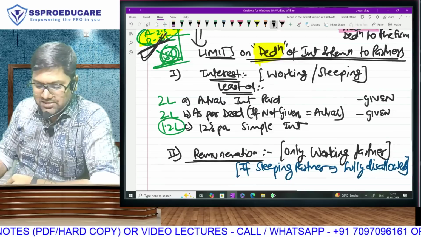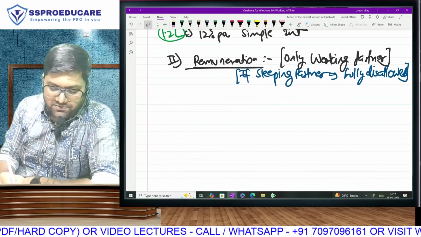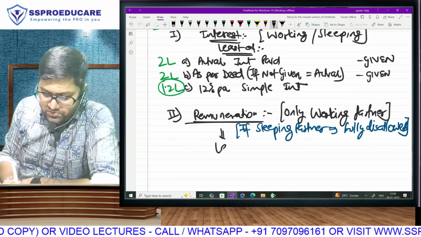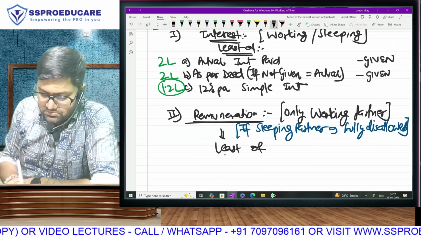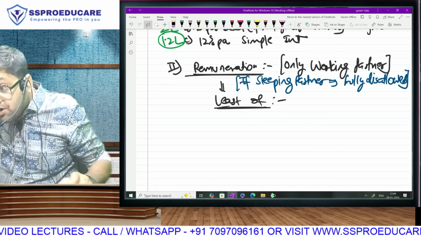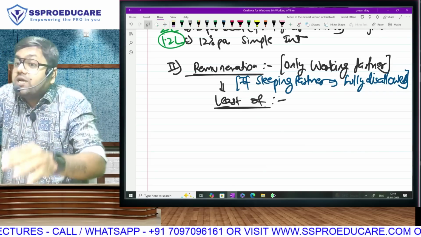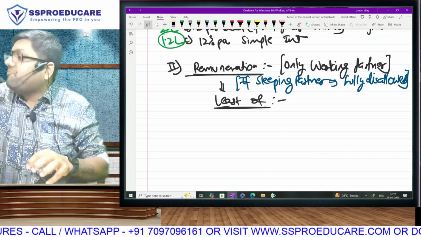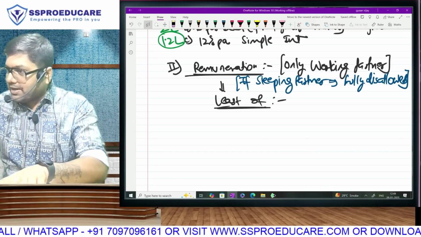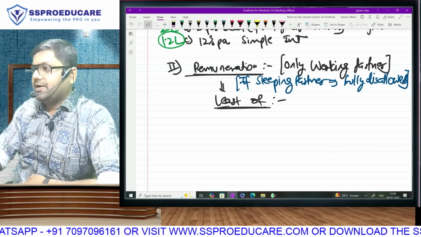All right, ladies and gentlemen, so we go and learn the remuneration deduction. Once again, the deduction is going to be A, B, C, whichever is lowest. So A, B, C, whichever is lowest, take as deduction. And anything that you have paid more than that, that amount will be disallowed. Disallowed means added back, meaning the firm will pay tax, and on that much amount the partner will not pay tax. Correct?